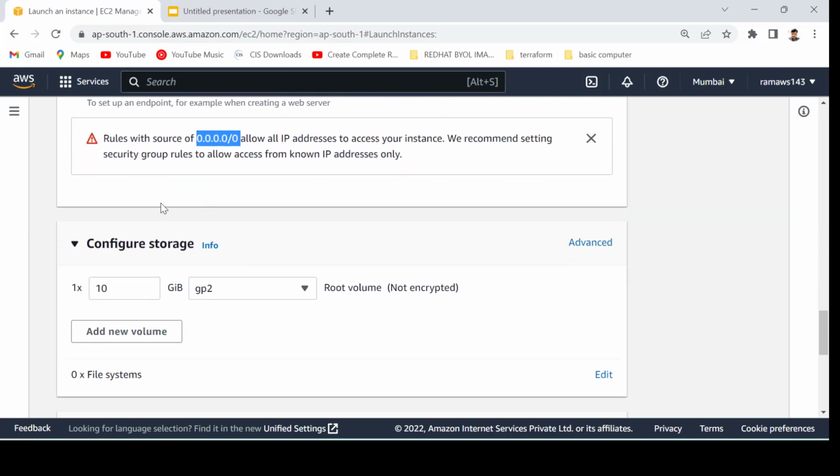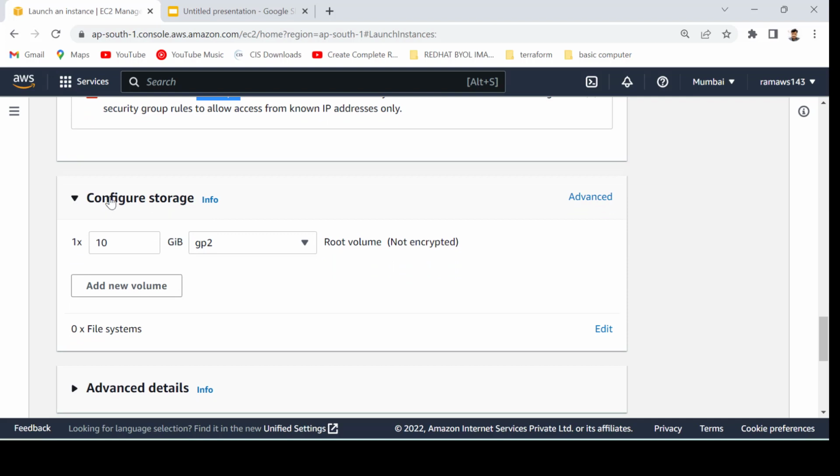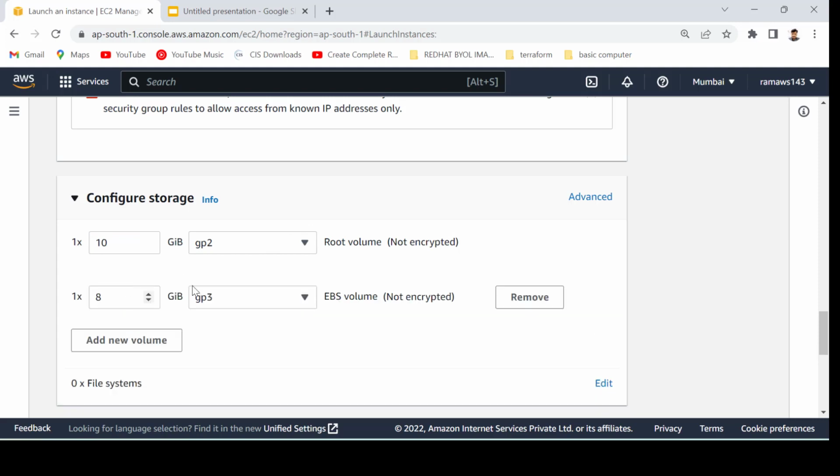Next, it comes to the configuration of the storage. This is about the root volume. If we want to change the size of the EC2 instance's root volume, then you can go with it, but we will go with the default setting right now. If you want to add a new volume, you can add a new EBS volume. Right now it is not encrypted, so we will talk about encryption and how it works later, when we create a video on the KMS service. But right now we don't want to create any additional volume, so let's go with the default.